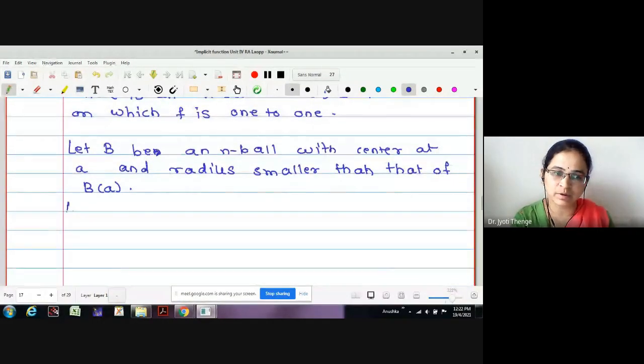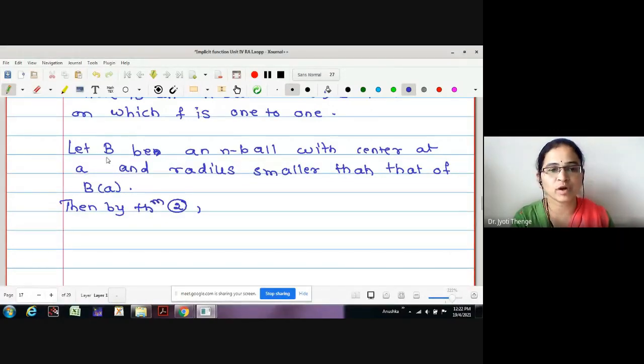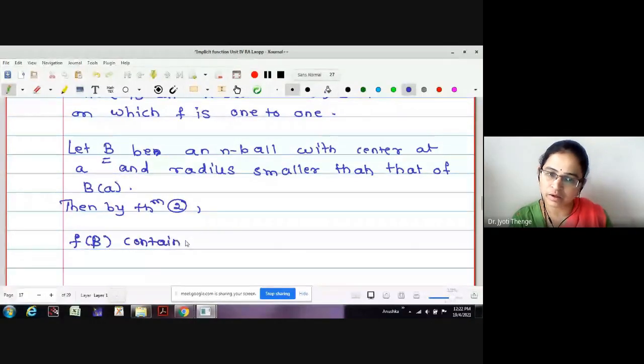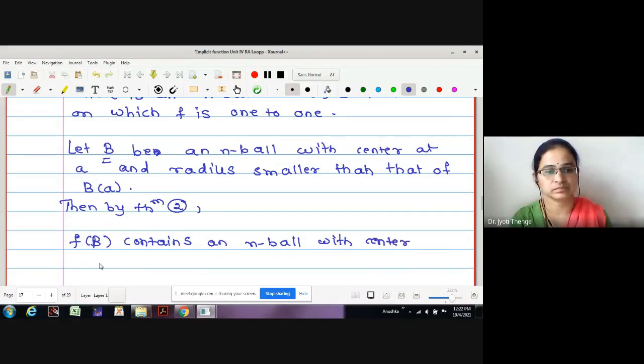Then by theorem number 2, for this open ball, f image contains an open ball. That is, f(B) contains an n-ball with center at f(a).